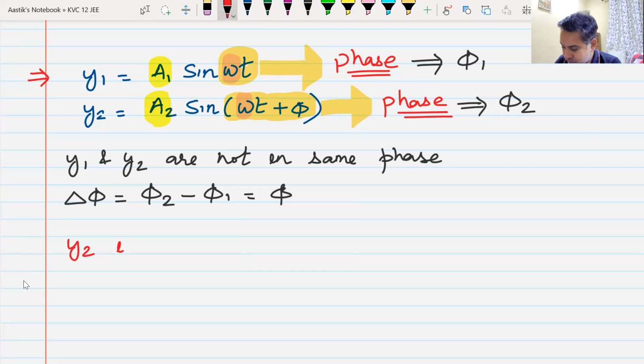Y2 is leading. Well done. Y2 is leading y1 by a phase angle of phi. Do we understand this?